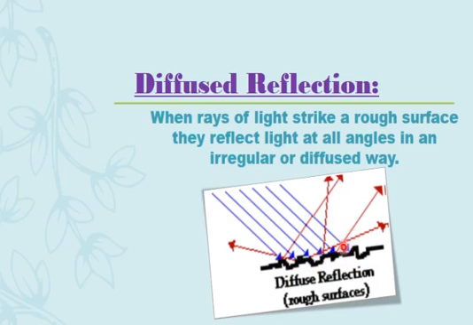You can see the red colored rays of light are not parallel to each other. They are reflected at different angles. So we call this kind of reflection diffuse reflection, in which the light rays which are coming parallel to the source are not reflected in the same way, they are all reflected at different angles. That is why this kind of reflection is called diffuse reflection.